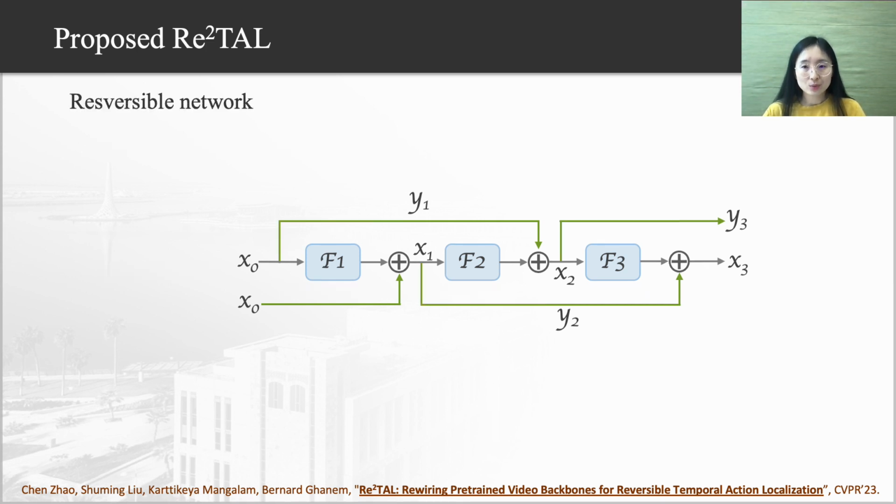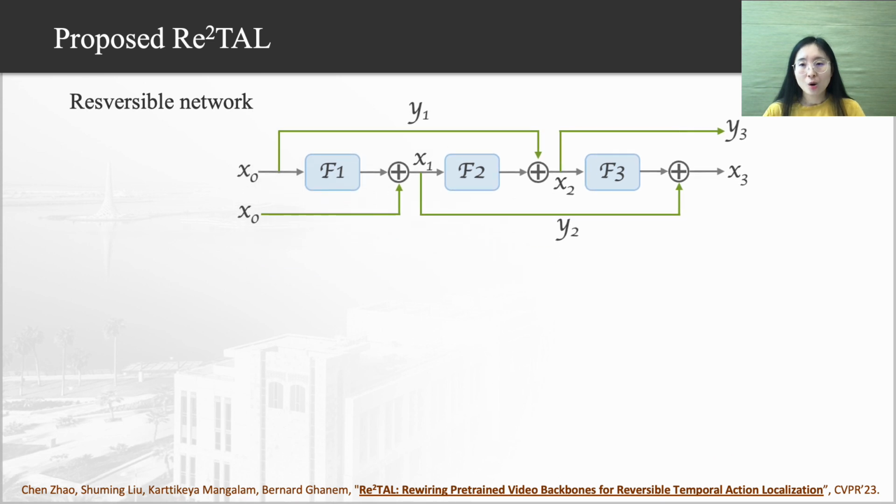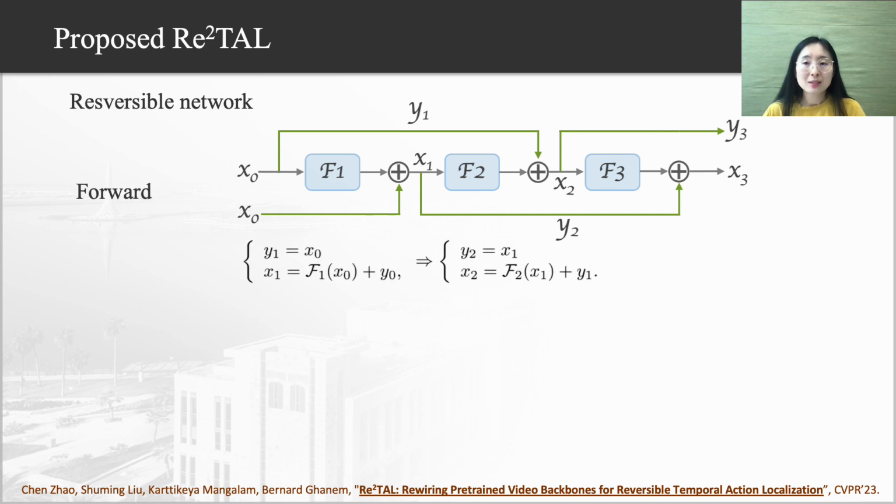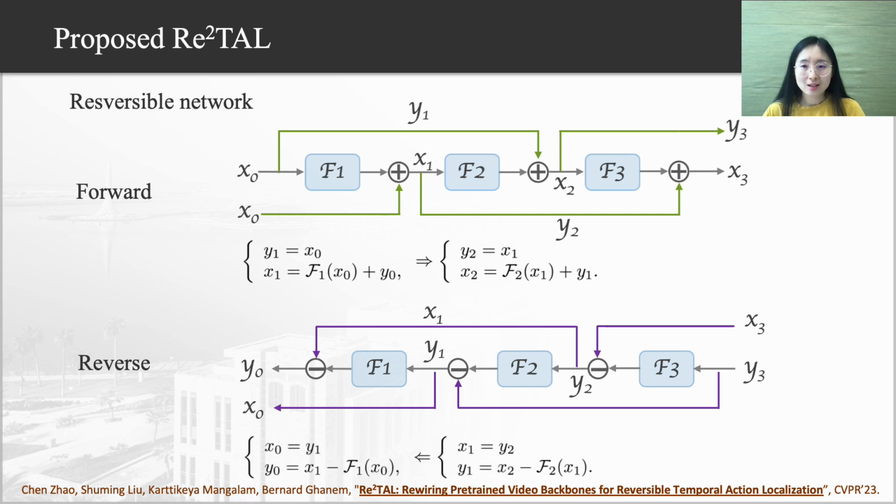The rewired network is reversible, or invertible, which can be easily proved with mathematical formulations. This is the obtained forward process, and this is the reverse process to reconstruct the input from the output. Due to the reversible property of the network, we don't need to store intermediate activations in memory and can reconstruct those during backpropagation. Therefore, GPU memory consumption is dramatically reduced.